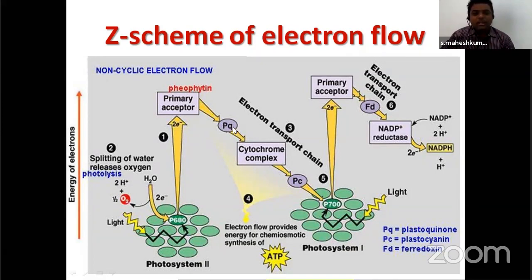Plastoquinone is a mobile electron carrier which has the ability to take electrons and protons also. But here it is getting electrons from pheophytin, not protons. So from where will it get protons? From the stroma of the thylakoid.